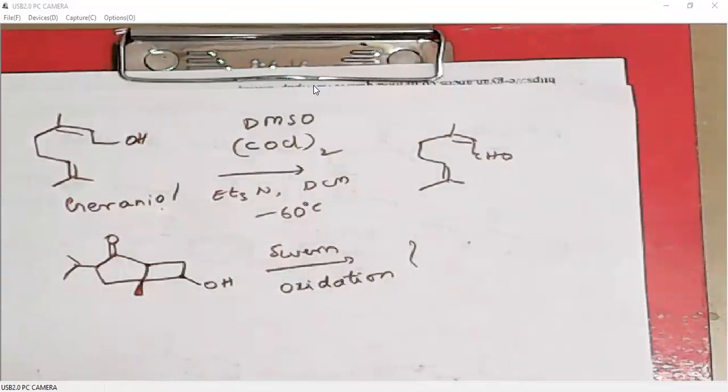Take a snapshot. I think we are running out of time. The mechanism for Swern oxidation I'll explain tomorrow. Tomorrow I'll complete sulfur oxidizing agents. Then I'll start periodinane, DMP, then peroxide oxidations.